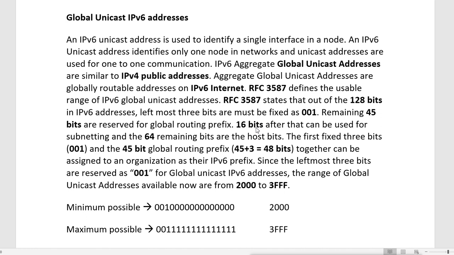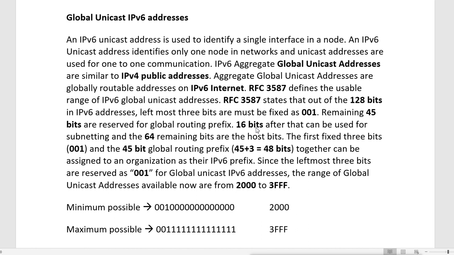So RFC 3587 states that out of the 128 bits in IPv6 addresses, the leftmost 3 bits must be fixed as 001. Then the remaining 45 bits are reserved for global routing prefix. 16 bits after that can be used for subnetting, and the 64 remaining bits are the host bits.